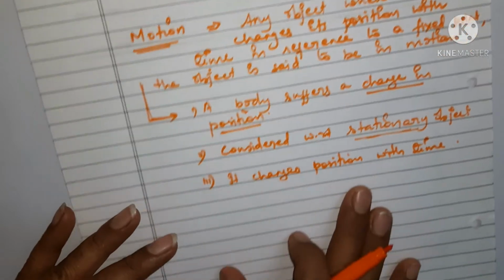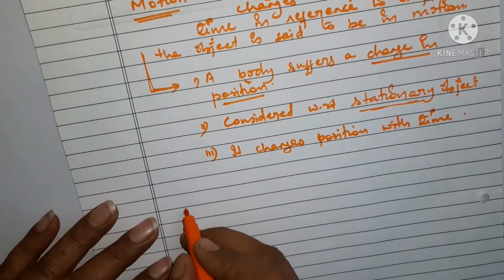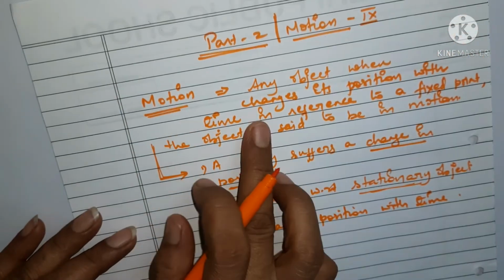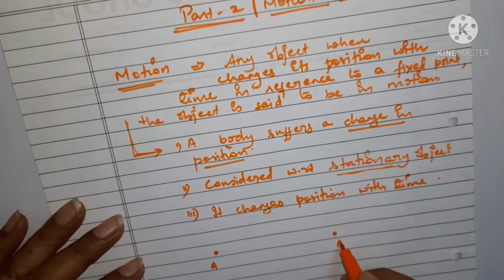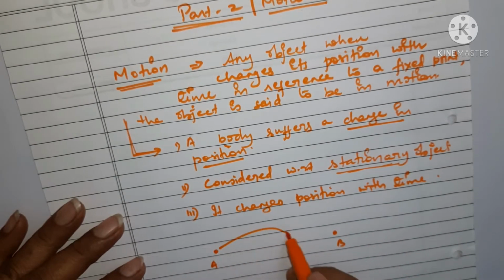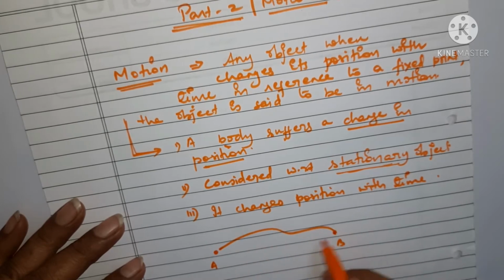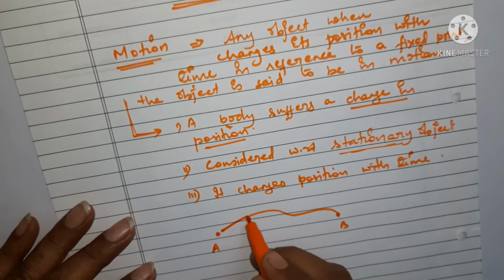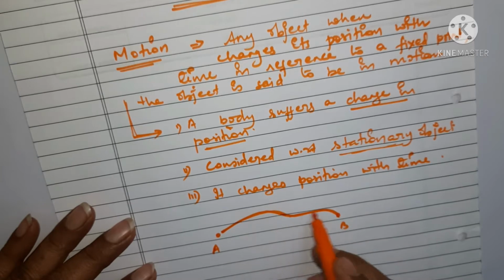Understood? Now in this motion we have some terms which you have to understand. When a body changes its position, suppose a body was at position A and it goes to B. When it moves from point A to B, it creates a length. You can see that it has gone through a path.